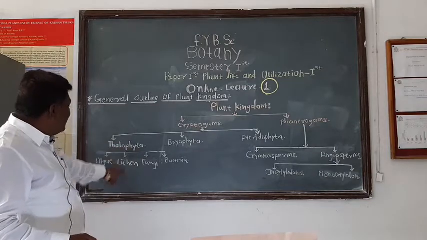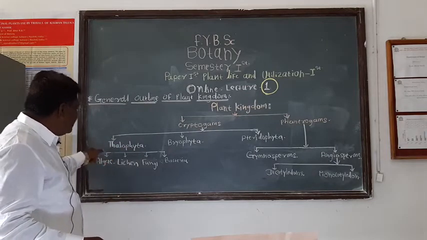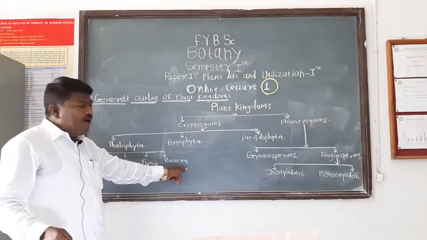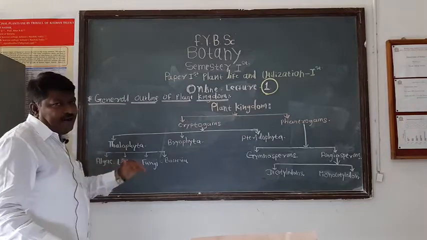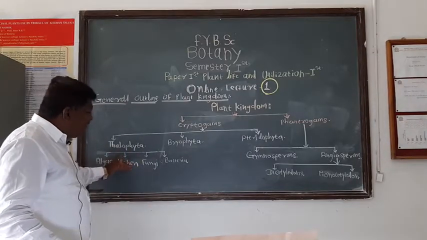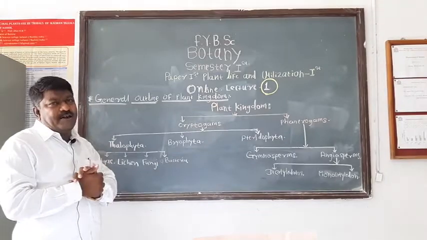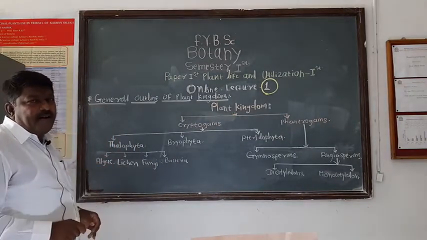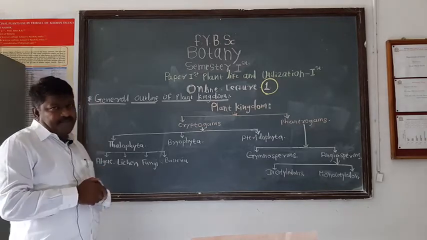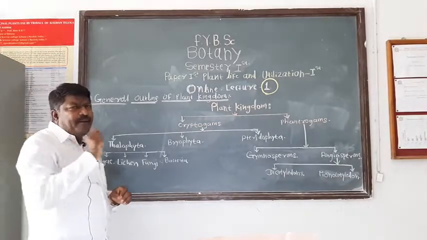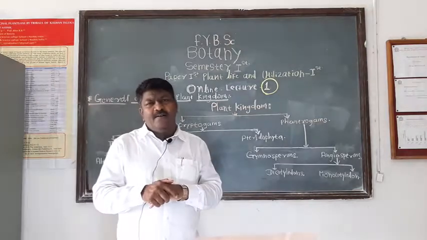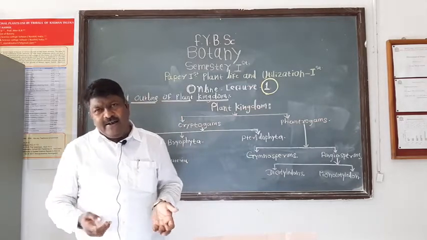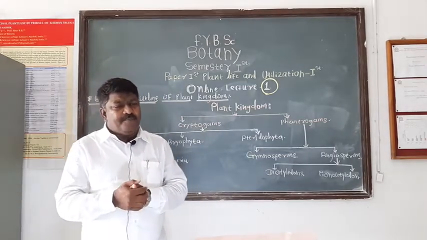These thallophytes are again classified into four groups such as algae, lichen, fungi and bacteria. Of these, three groups are included in our syllabus: algae, lichen and fungi. Of these three groups, first we discuss algae. Algae are generally aquatic plants, means the majority of algae are aquatic in nature. They grow in water, in marine water, in fresh water, in stagnant water, in running water.